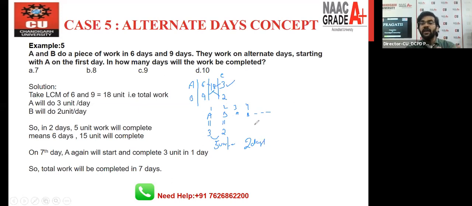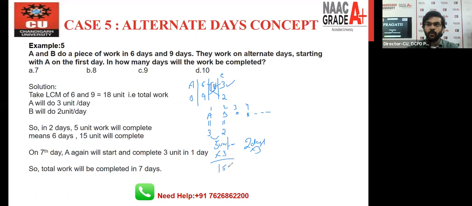And how much work do we have to do? We have to do 18 units of work, right? So you have to find the number which, when you multiply 5 with it, gives a number near about 18. And you all know the number near about 18 is 15. It means you have to multiply 3 on both sides.